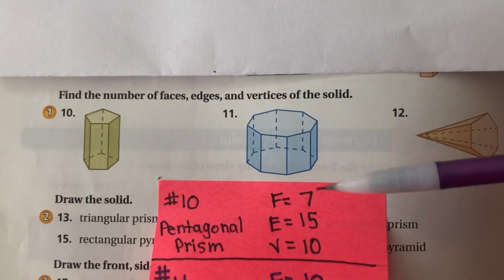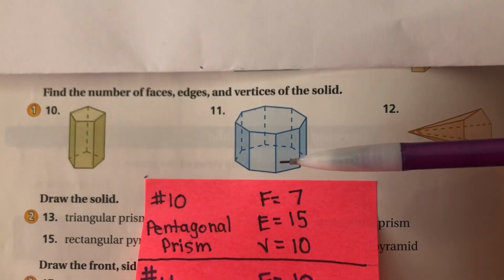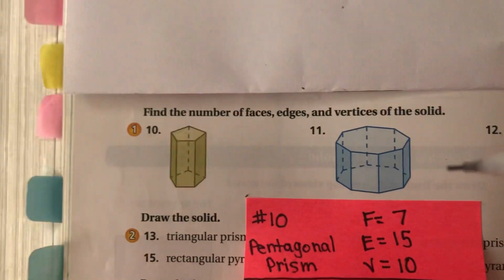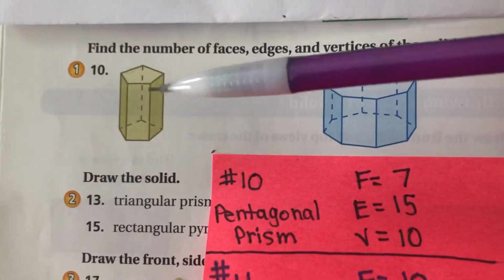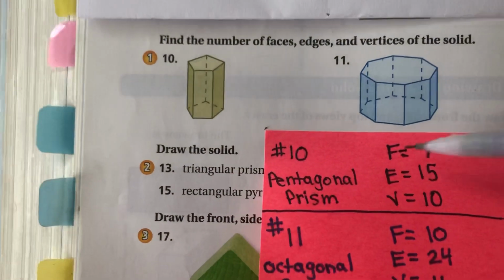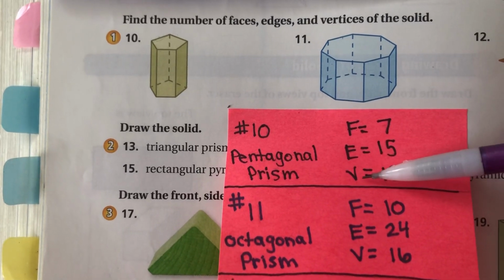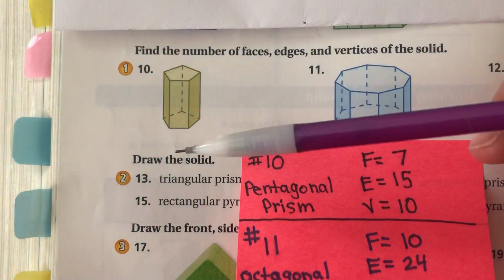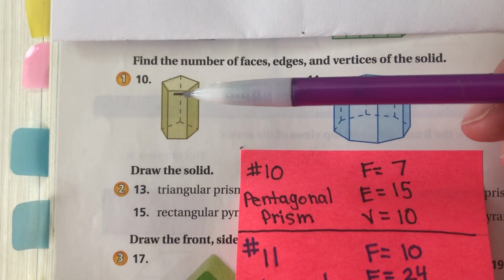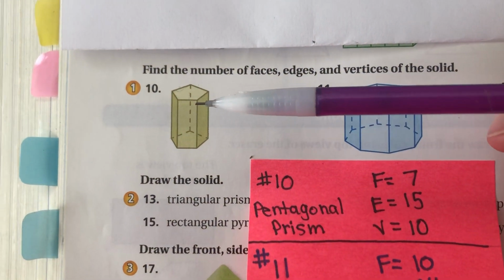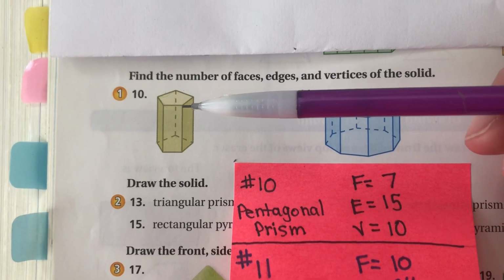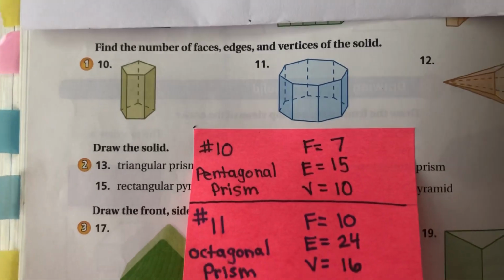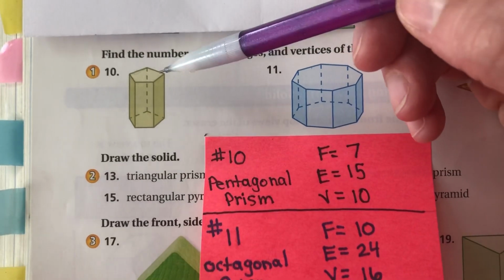This is a prism. Why? Because it has two identical bases, okay? So now let's go into faces, edges, and vertices. Your faces are all the flat surfaces, your edges are all the line segments, and your vertices are all the points. You're going to pick up on a pattern the more and more you do these, okay?